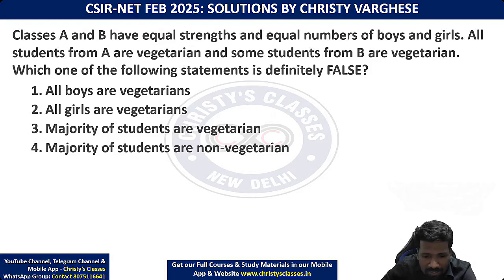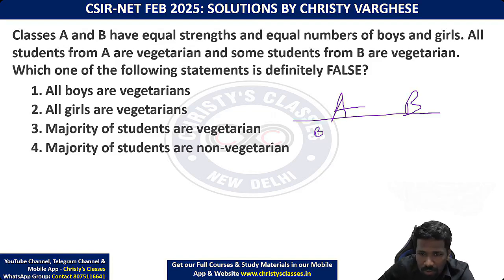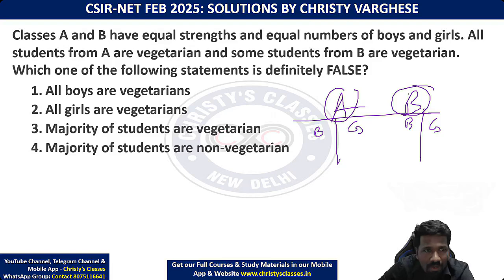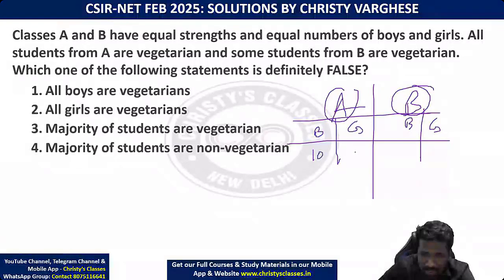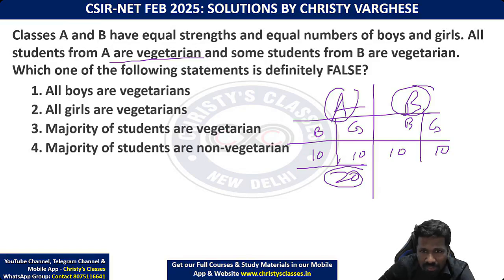Some of you got the answer. Let's see. Classes A and B have equal strengths and equal number of boys and girls. So class A, class B, boys and girls are also equal in number. BG denotes boys, girls. Here B denotes class B. So yes, everything is equal. For example, if this is 10, then this is also 10, this is also 10, this is also 10. Just to give you clarity. All students from A are vegetarian. That means total 20 students are there. All 20 of them are vegetarians.